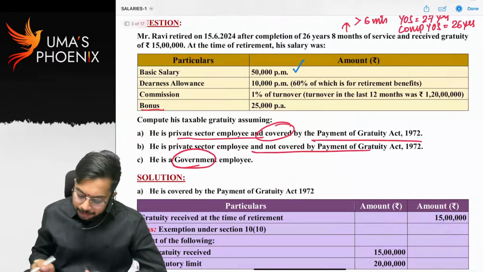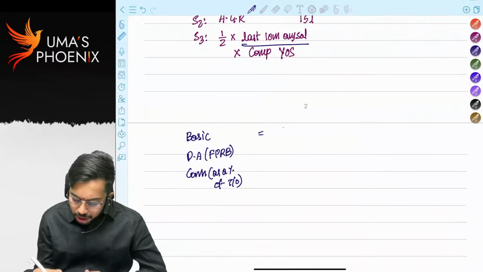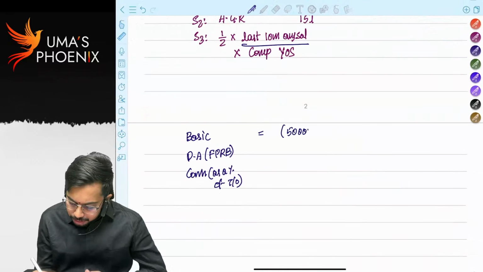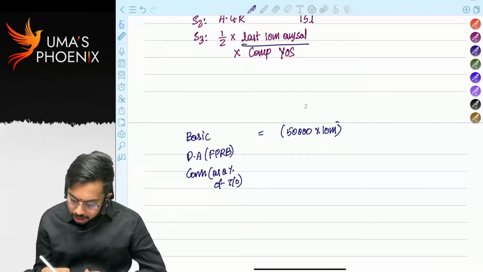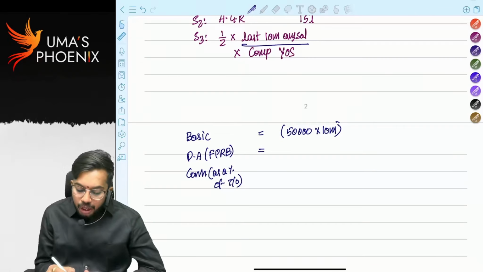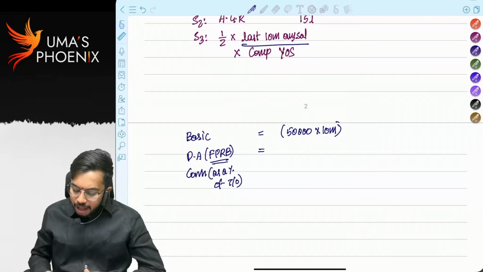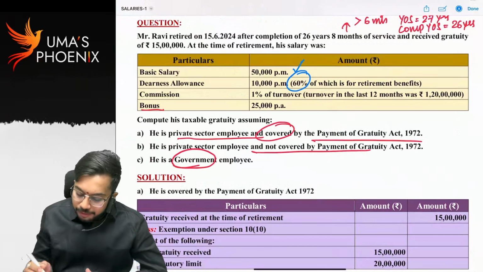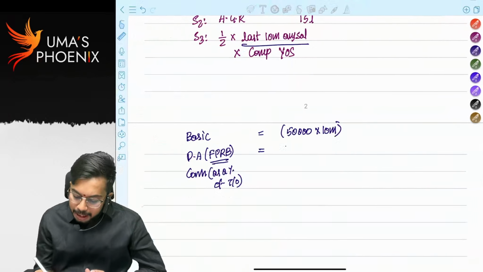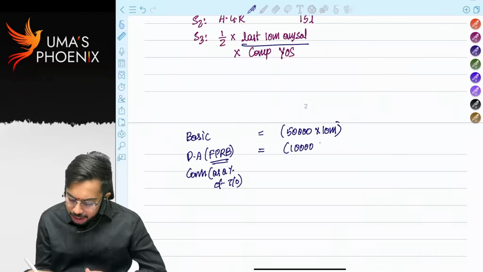Basic salary is 50,000 per month. So 50,000 into 10 months. Next, DA. Only we have to take the part forming part of retirement benefits. DA forming part of retirement benefits is only 60%. 10,000 into 60% into 10 months.